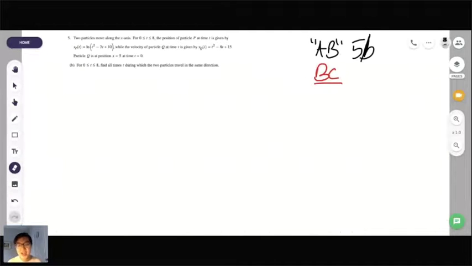So remember when we read our BC or AB questions for calculus, you don't want to get things confused, right? They gave us a position equation for particle P, but they gave us a velocity equation for particle Q. And that is very important because a lot of kids will think, oh, those are both position equations, or oh, those are both velocity equations. They try and trick you like that.